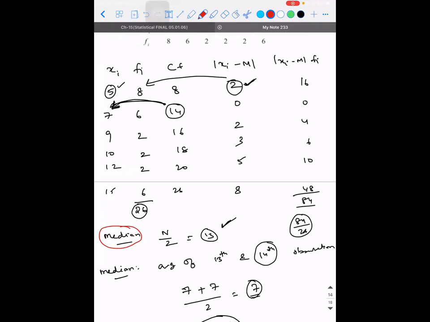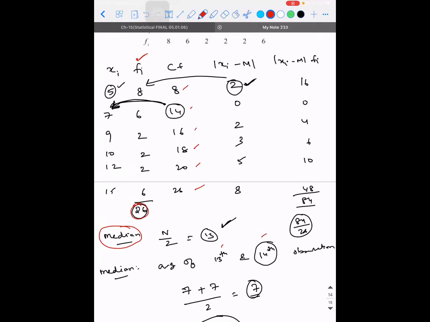I told you to take the average of the 13th and 14th. That is when you have an even number of terms, something like 1, 2, 3, 4, 5, 6. Since it had 6 terms, I told you to take the 13th and 14th. It is not the number of data that you have in your hand. It is the sum of the frequency that is going to decide, because the sum of the frequency is the total number of data you have in your hand.